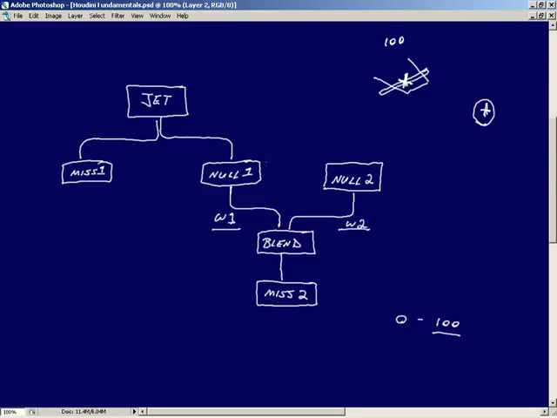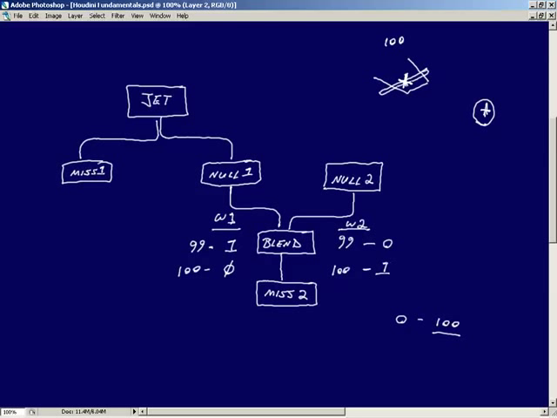So what we'll do is come in at frame 99 and we'll make sure to keyframe a value of 1 on null 1, and over here, and again, these parameters are being set on the blend node. At frame 99, we will keyframe a value of 0 for weight number 2, meaning no influence from null 2. Now, one frame later, at frame 100, we will simply set this guy's value to 0. And over here for weight 2 at 100, we'll set this guy to a value of 1.